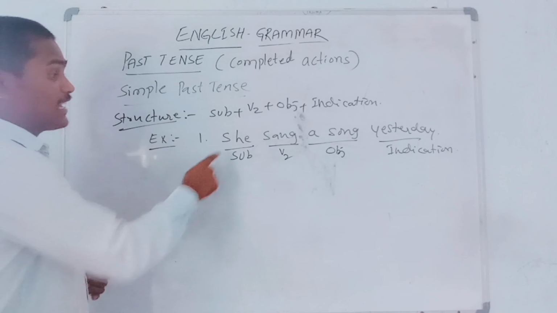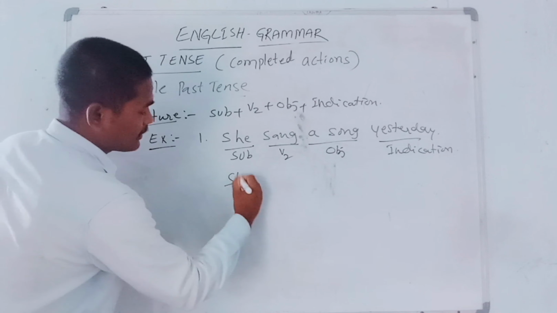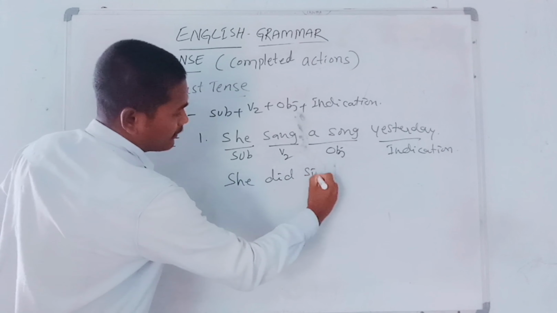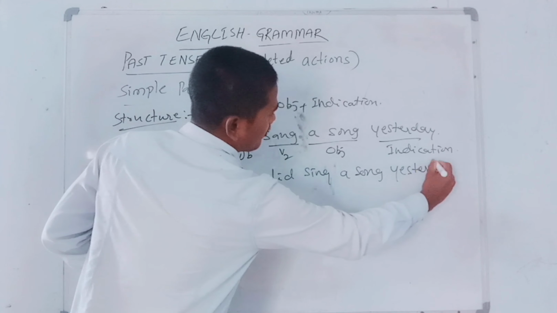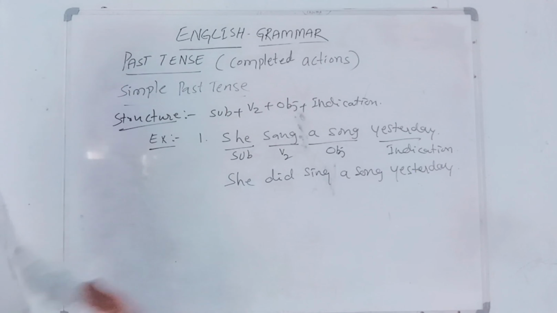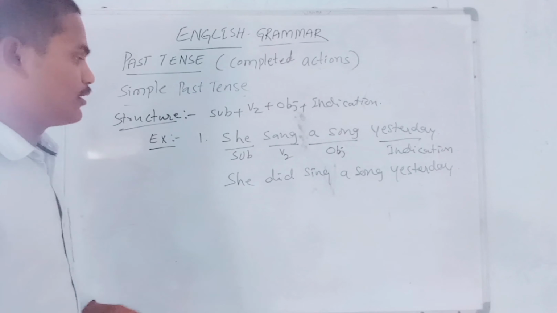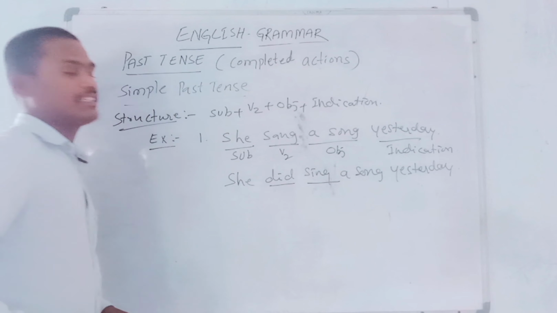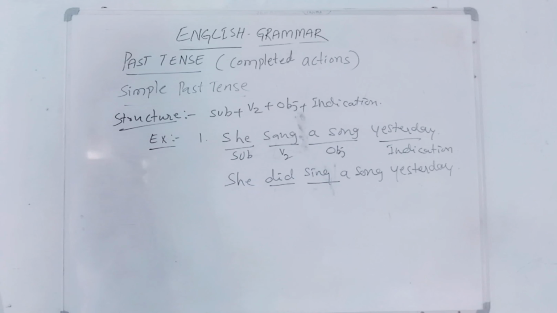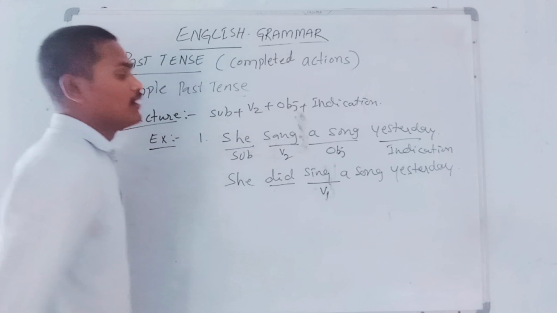Okay? So we can write this expression in another way. That is, she did sing a song yesterday. Look at the example. Dear students, the word I newly added in the second example is did. After did, I wrote sing. Sing is a V1 verb form.